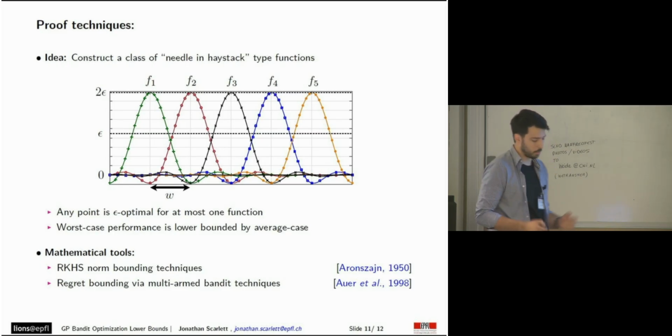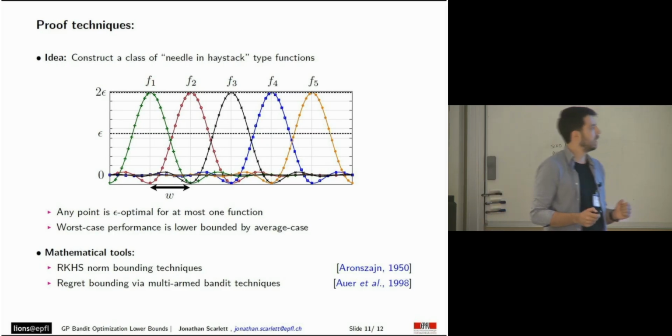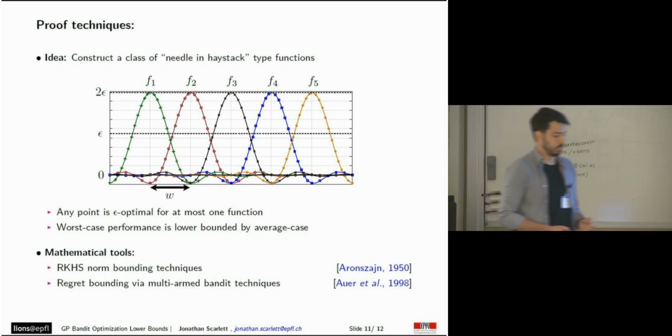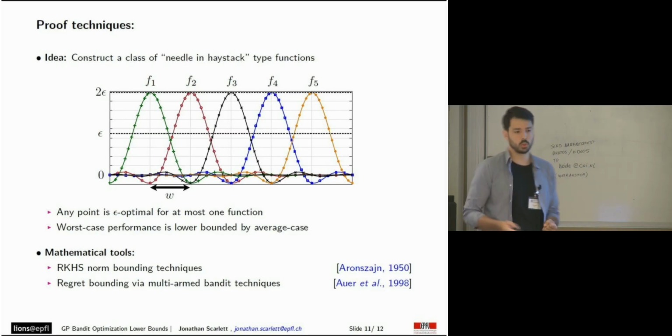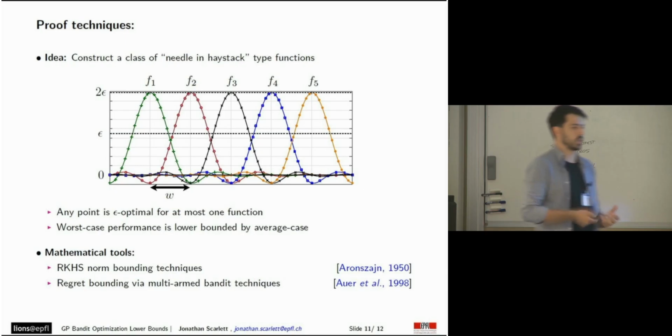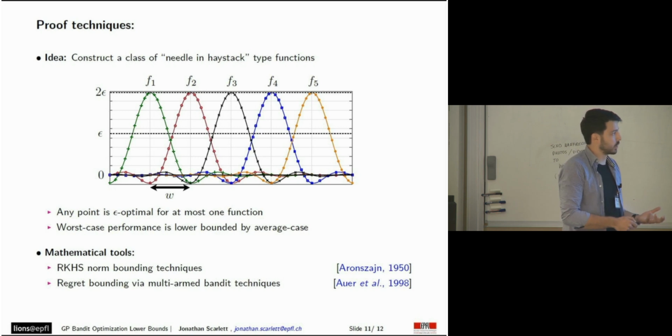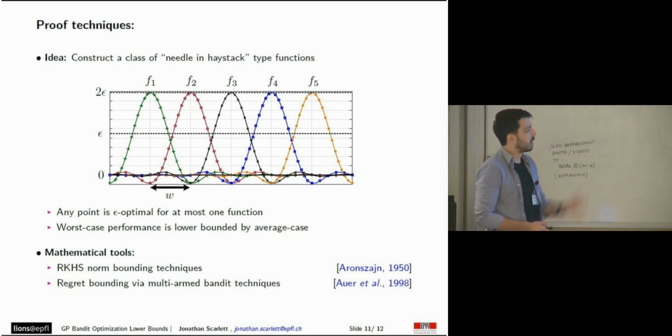Our idea is to pack as many functions as possible in order to get better bounds, which means that we want w to be as small as possible. But on the other hand, we can't allow w to be arbitrarily small, because that would violate the RKHS norm bound. So we basically need to carefully choose this w. A very important feature of this construction is that any point in the domain is epsilon-optimal for at most one function.